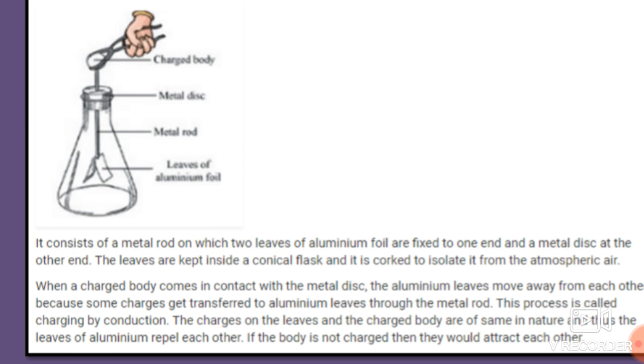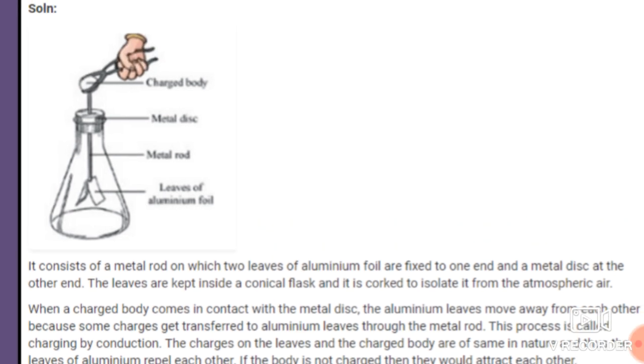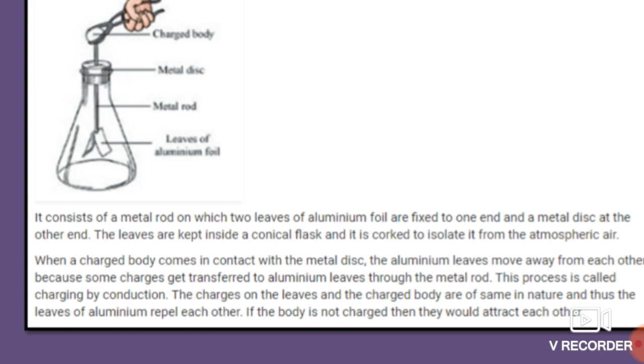When the charged body comes in contact with the metal disc, students, just like this charged body which is kept with the hand, the aluminium leaves move away.